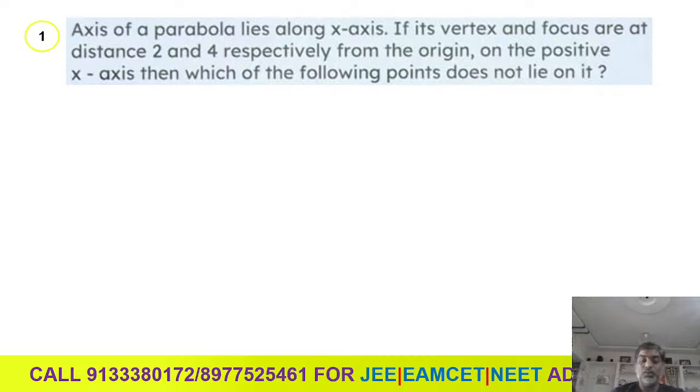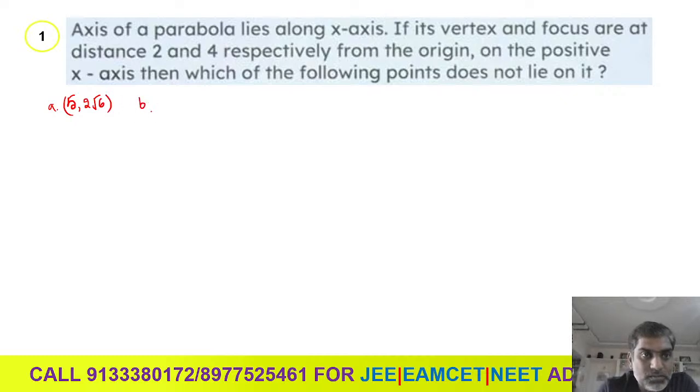The given points are: first option, (5, 2√6); second option, (8, 6); third option, (6, 4√2); and the fourth option, (4, -4).